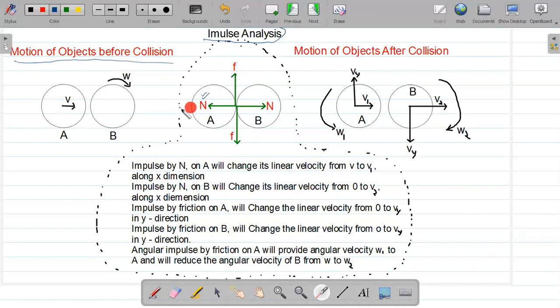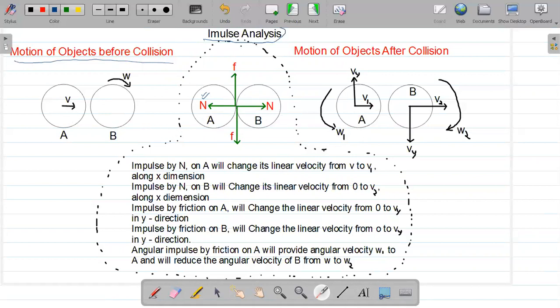Notice that object A is moving to the right side with velocity v. It receives an impulse in the opposite direction by the normal reaction force, which will slow down object A, and the velocity will reduce to v1. So the normal reaction force on A will cause the linear velocity v to change to a new value v1. Okay.